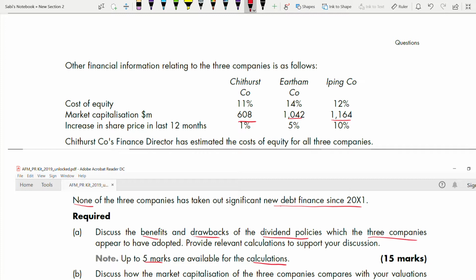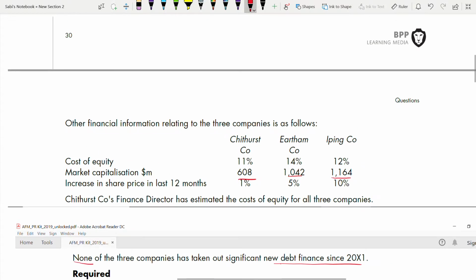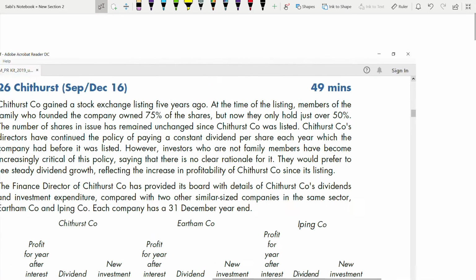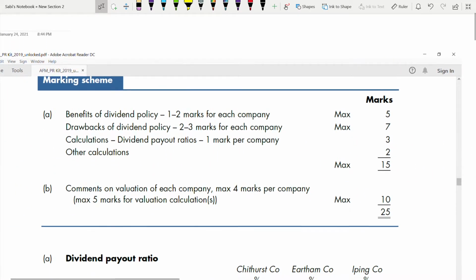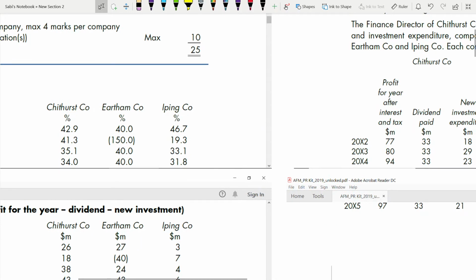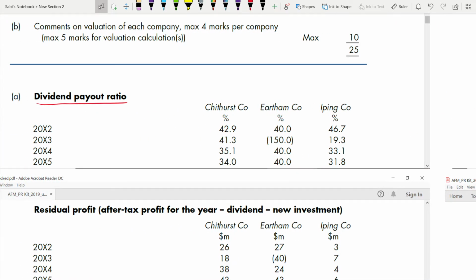Okay, so now the benefits and drawbacks of dividend policies. You have to do some calculations. So let's see how the answer has started. Marking scheme I will show you later. Whenever this question is there for you to compare the dividend policy of the three companies, start with the dividend payout ratio, for the 4 years, 2002, 3, 4 and 5, for all three companies. Make sure it is in table form like this, so it's easier for you to compare, and all in percentages.